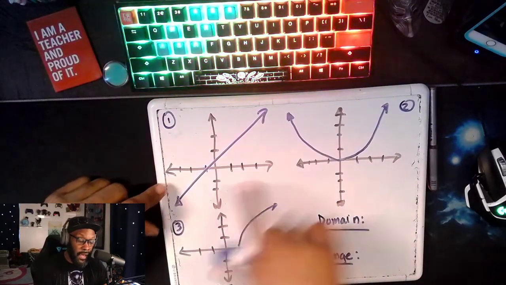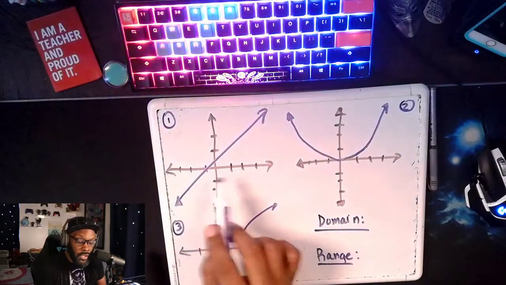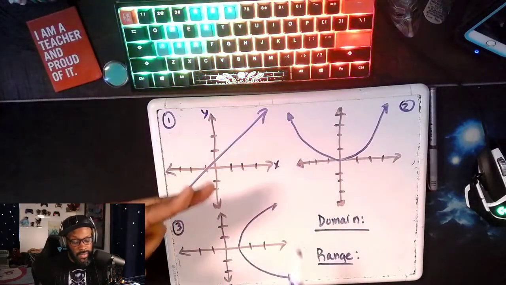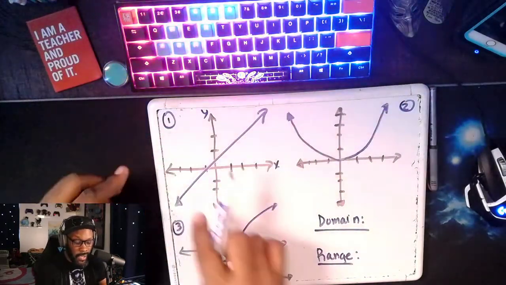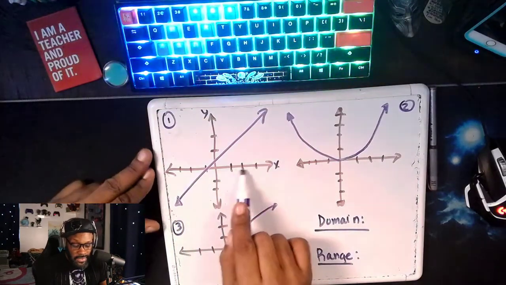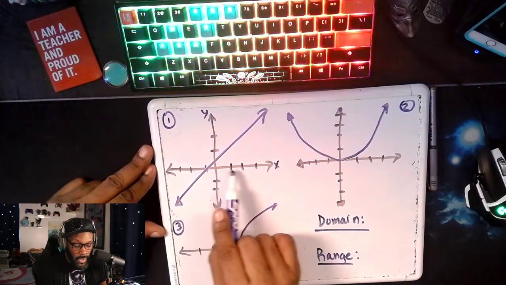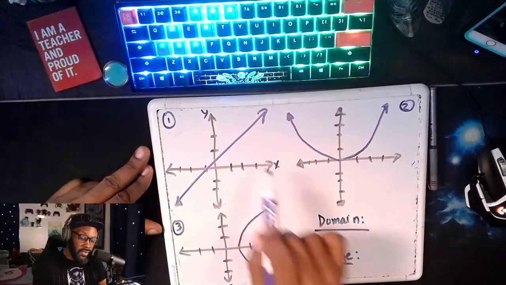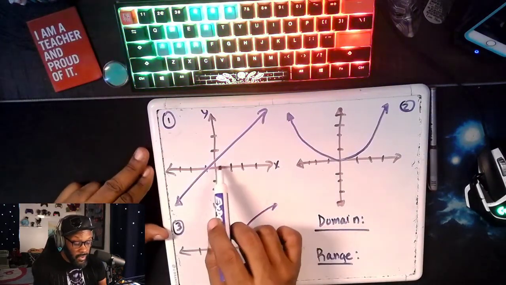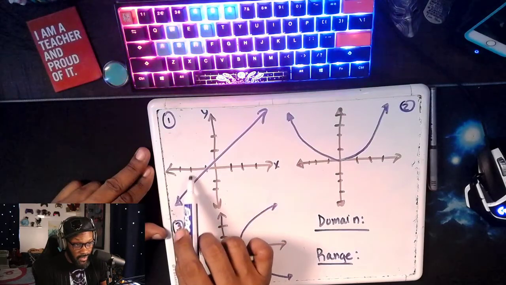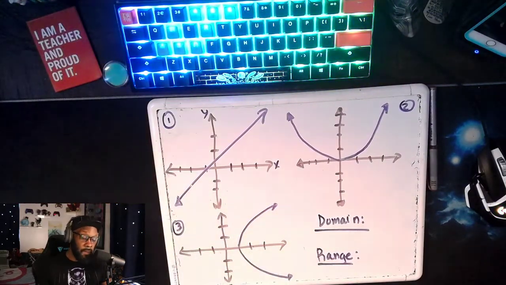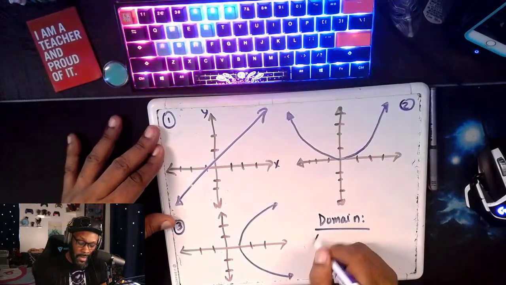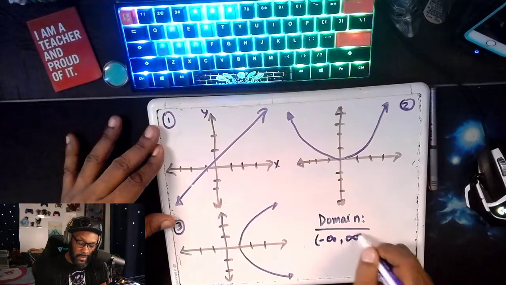So if I was looking at the domain of, say, a line like this, I wanna look at all the values that are affected on X. So that arrow lets me know that this line is going in that direction continually. But even though it is going on that angle, it is still increasing on X, right? When I come to an X value, I can go up, I can get to a point. I keep going on this X axis. I go up, there's another point. So it just keeps increasing on X. But also if I come to the negative side of X, I come to a negative value and go down, there's more there. So what is my domain, friends, of this? All my X values? You got it. It would be negative infinity to infinity.